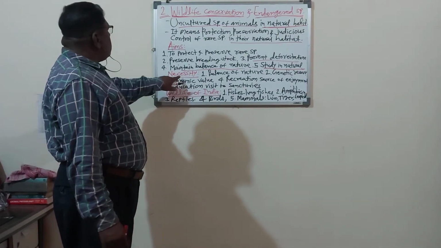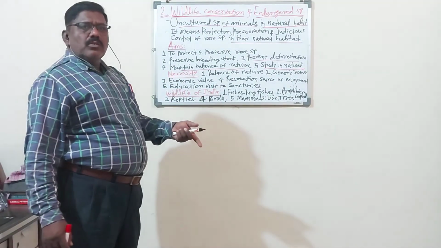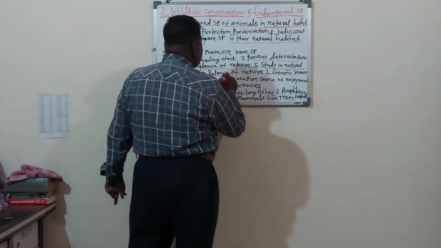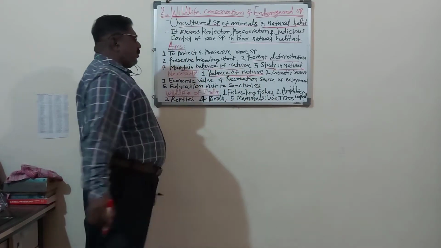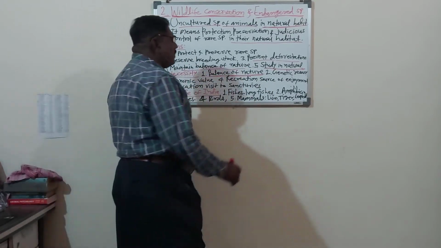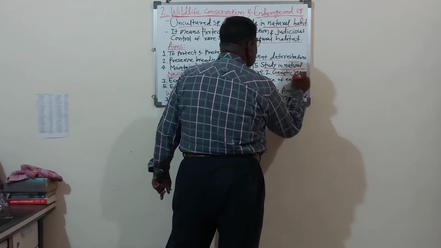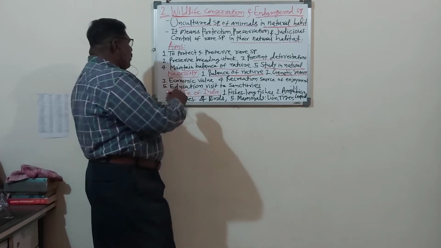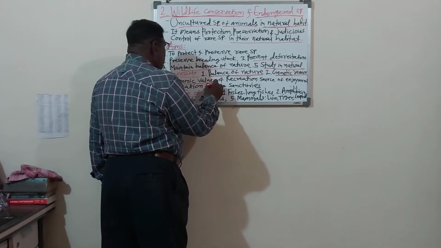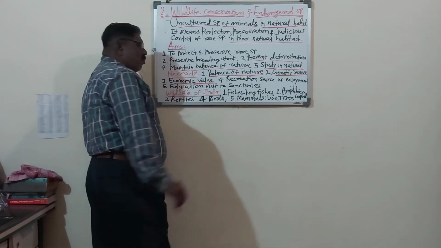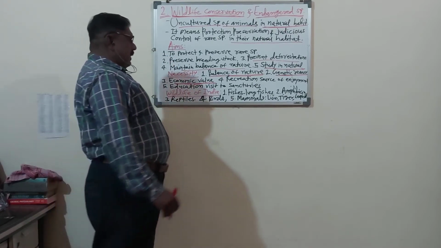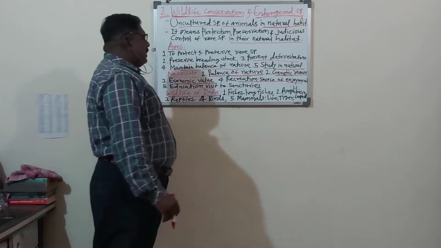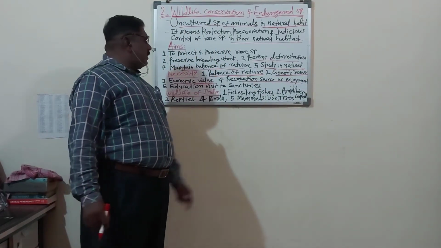Now, necessity. What is the necessity of wildlife conservation? So again, balance of nature. Second number, genetic resource, to protect our genetic resource. Economic value: wildlife has economic value, many values. A recreation, source of enjoyment. Our wildlife is a recreation source of enjoyment.